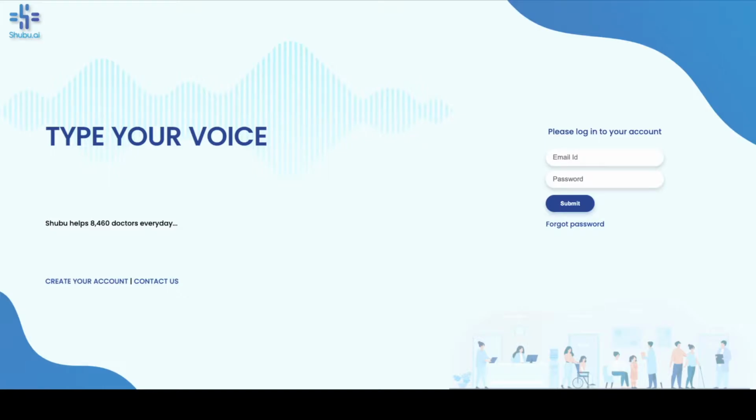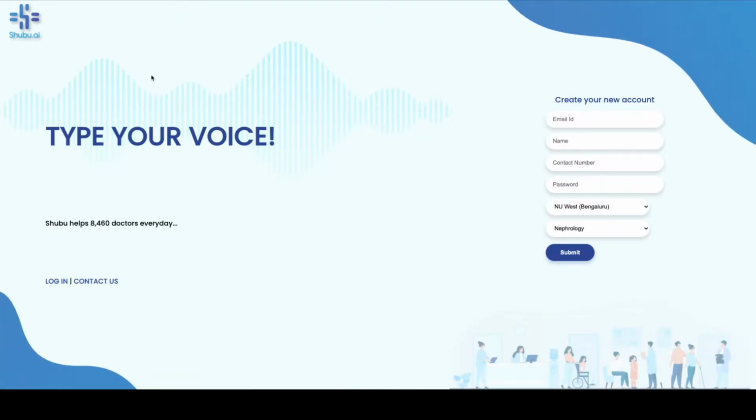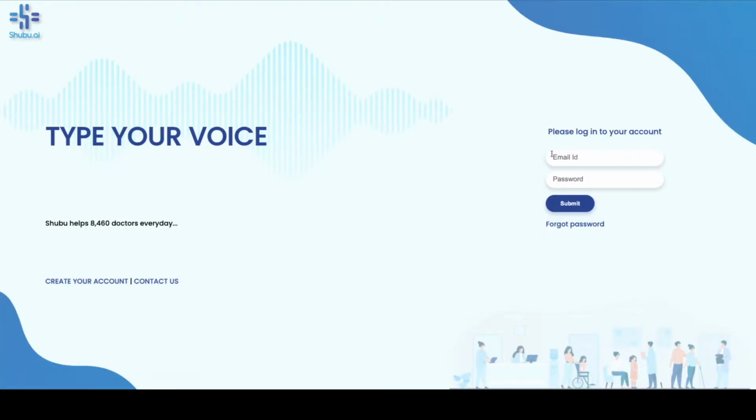So, now let's get started with actually using the product and let's see how the doctor's journey is. The first thing is I can either create an account in the sign up page or I can log in using my existing credentials. So, let me log in.